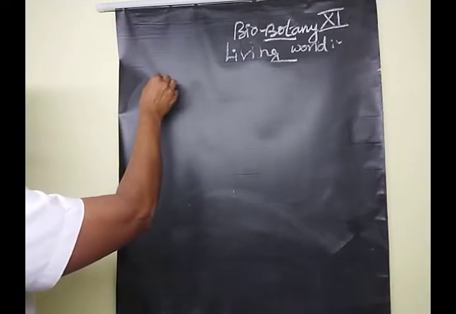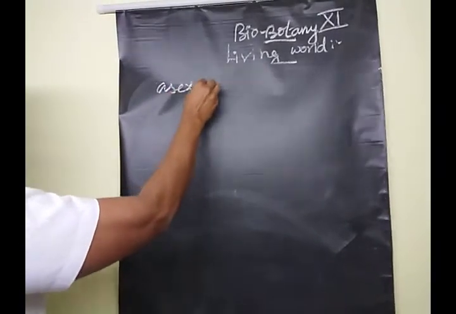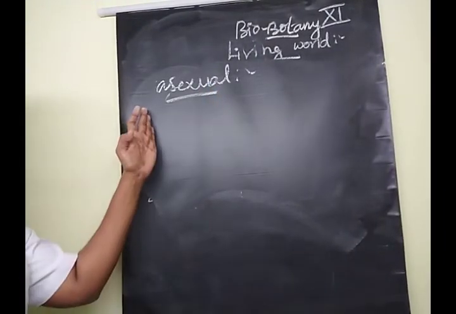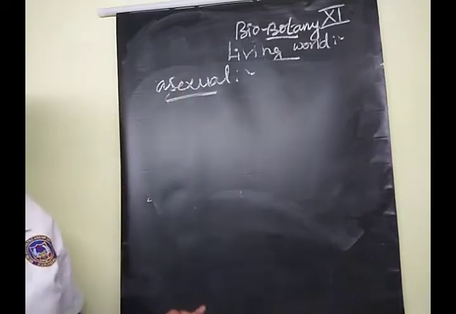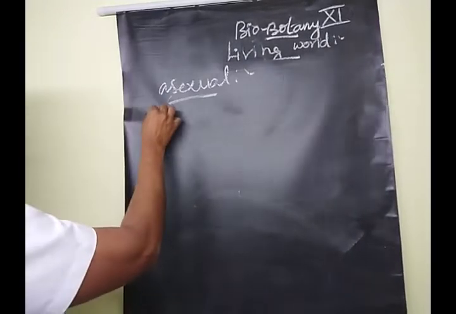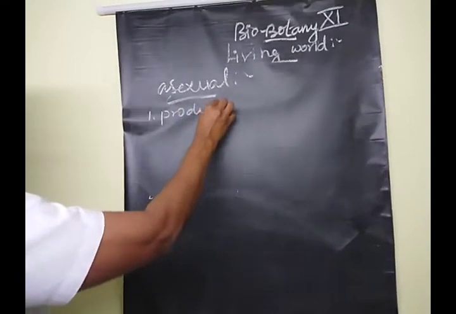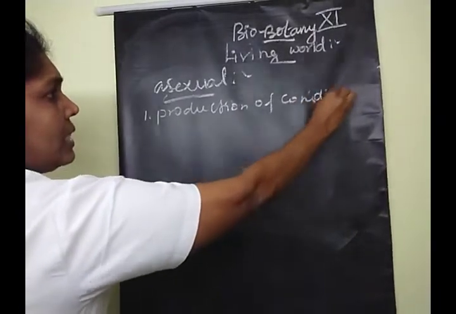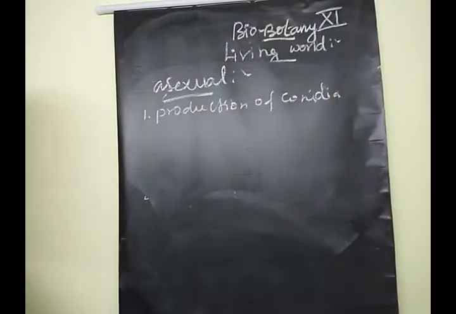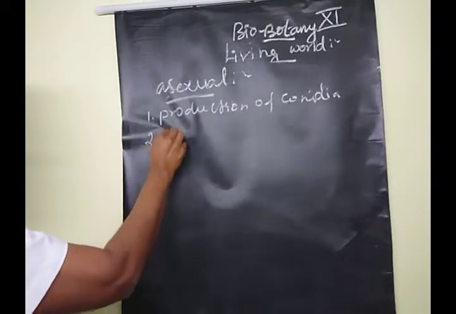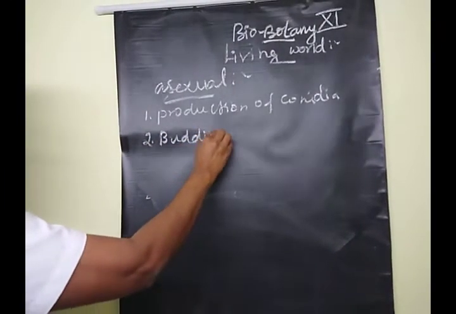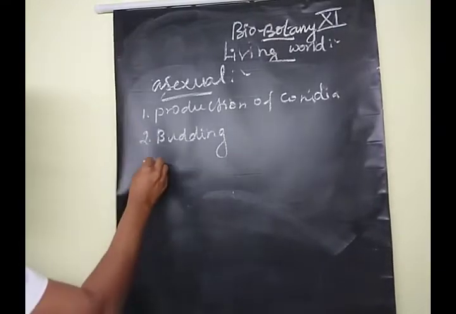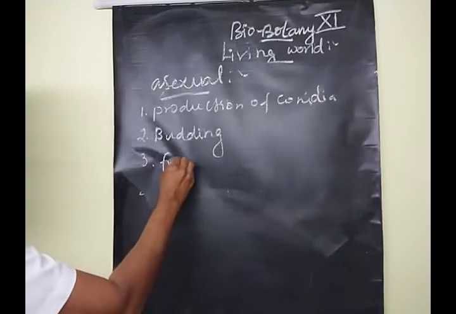In the asexual method of reproduction, certain methods are given in living organisms. First one is the production of conidia. Next, the second method of asexual reproduction, budding. After this one, I'll ask questions, children, so all of you listen carefully.